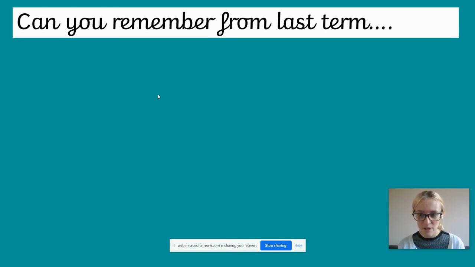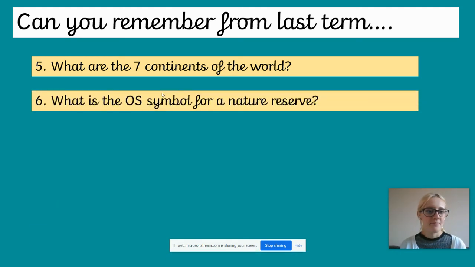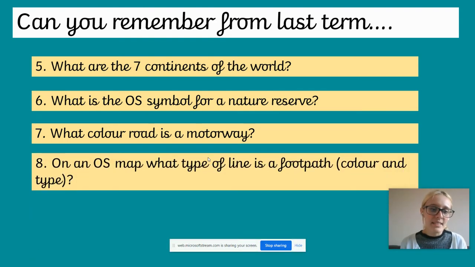Okay, this is our second set of questions. What are the 7 continents of the world? So remember, a continent is our largest land mass. What is the Ordnance Survey symbol for a nature reserve? It's a little blue animal for a clue. On an Ordnance Survey map, what colour is a motorway? And what type of line is a footpath? So I need the colour and the type of line it is.